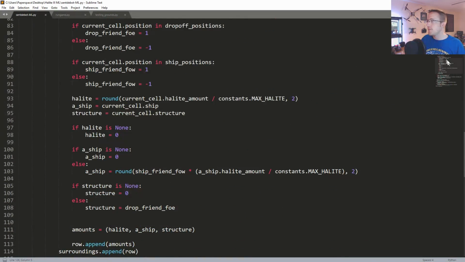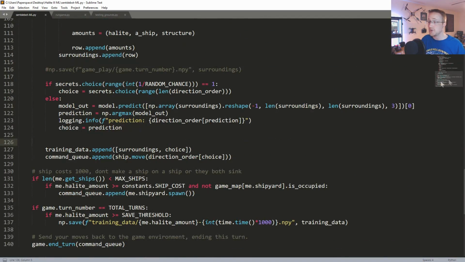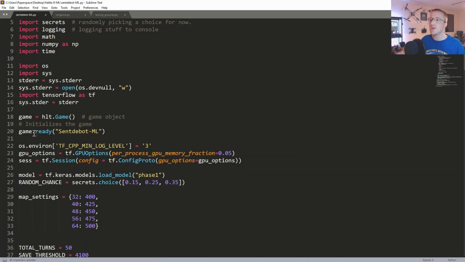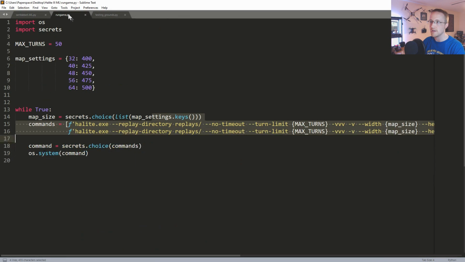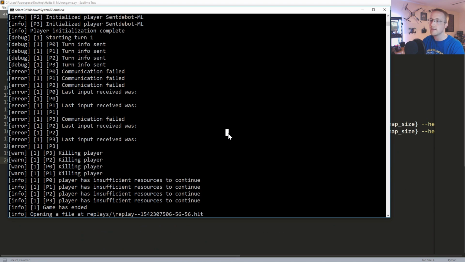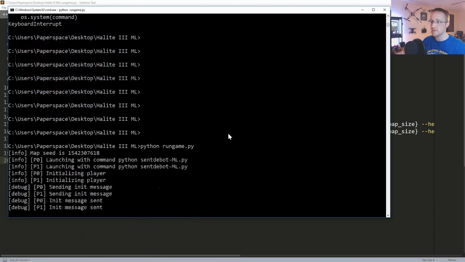But in the future, to avoid that timeout, I would suggest you just make a BS model predict before you do game.ready. Once you've called game.ready, everything needs to happen within 2 milliseconds, so keep that in mind. But for now, let me make sure I did that. Okay, we'll set no timeout, and we should be fine. So let me just go again.